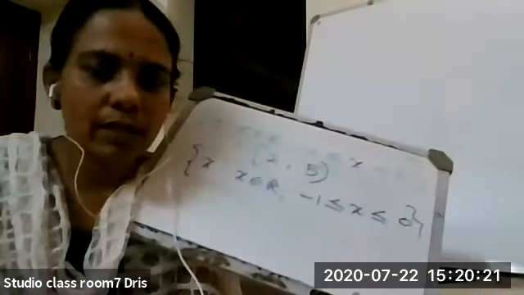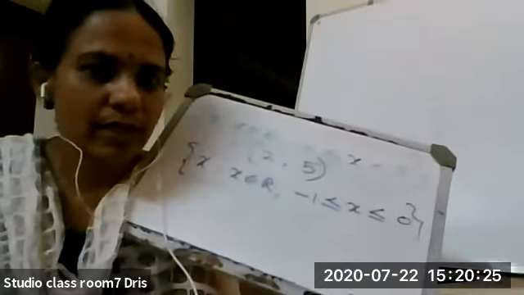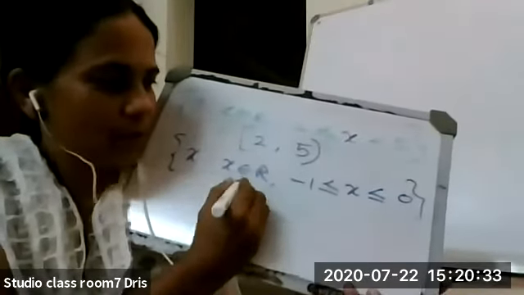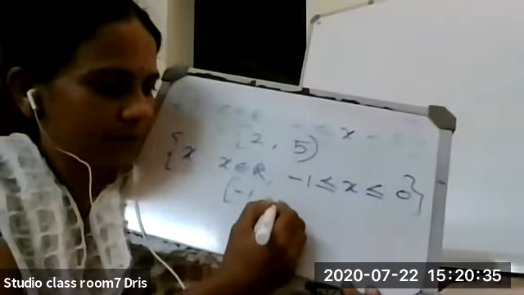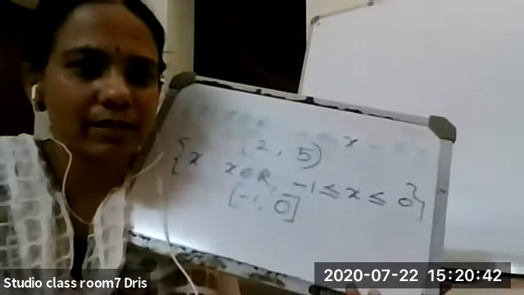So what is the answer? Square bracket minus 1, comma 0, square bracket. Both the sides we are closing the bracket.